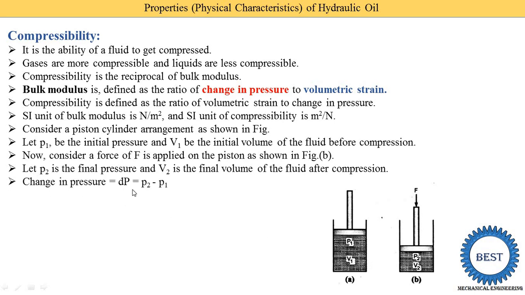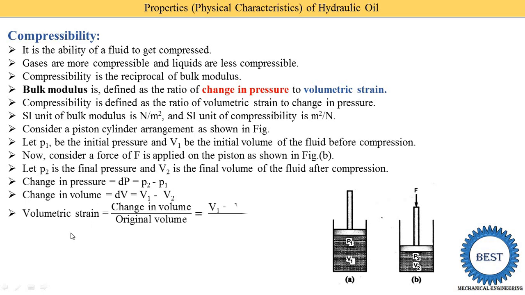Now what is the change in pressure? Change in pressure is written as dP. This P2 is higher than P1 because after the compression the pressure is increased, so it is written as P2 minus P1. And for the change in volume, after the compression the volume is reduced, so we write V1 minus V2. So the change in volume dV is equal to V1 minus V2.